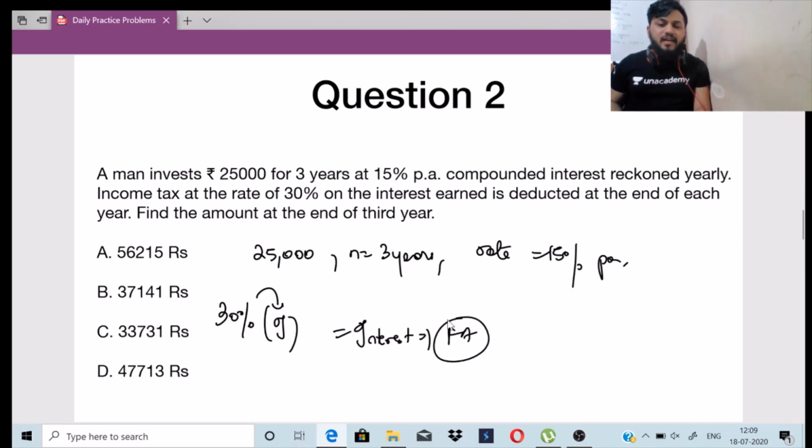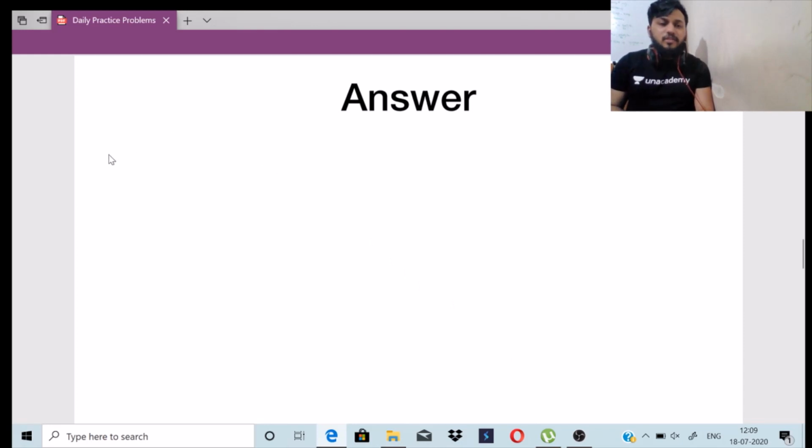Then what will we do? This is compound interest, so you have to add the amount as well as the interest amount. That will be the amount for the second year. Then what you get for the second year, you add it with the interest of the third year. So compound interest is interest on interest. Let's move on with the problem. Right now my principal, or the amount invested, is 25,000, and my rate is 15%.